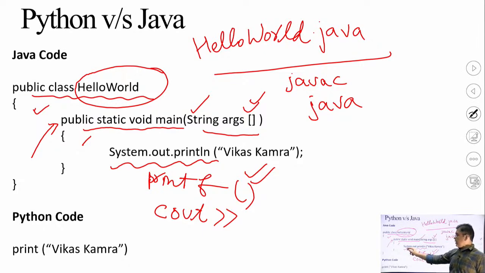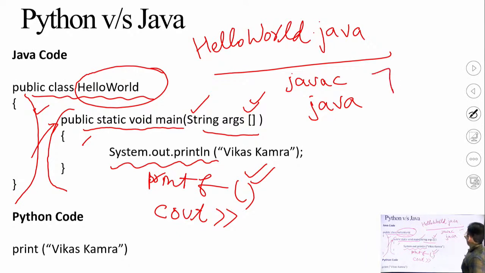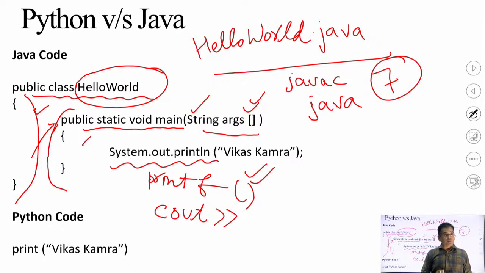But here in Java, system.out.println is used, then the main function bracket is closed, and at last the bracket of public class HelloWorld will be closed. So there are 7 lines here, the minimum number of lines is 7. You need to define at least 7 lines, with case-sensitive and hard syntax, to print your name or any simple alphabet string.